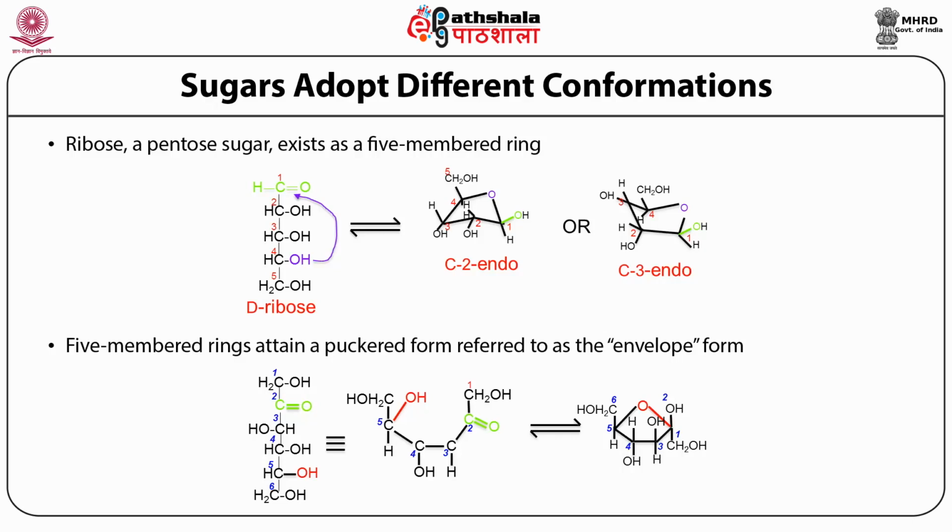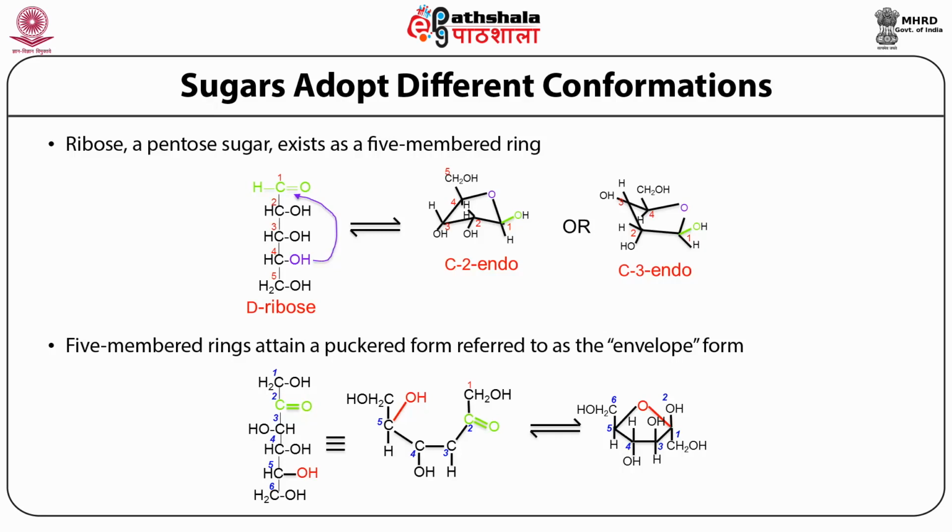an envelope. Okay, so if we apply this analogy to the 5-membered furanose ring, we see that if you look at the C2 endo structure of ribose, 4 of the atoms at C1, 3, 4 and the oxygen atom, they all lie in the same plane. The second carbon in the case of C2 endo is puckered, while the third carbon in the case of C3 endo is puckered, and these structures are referred to as the envelope form.